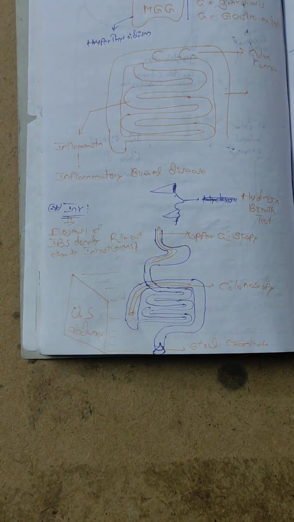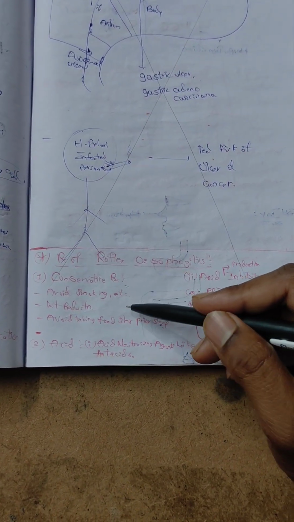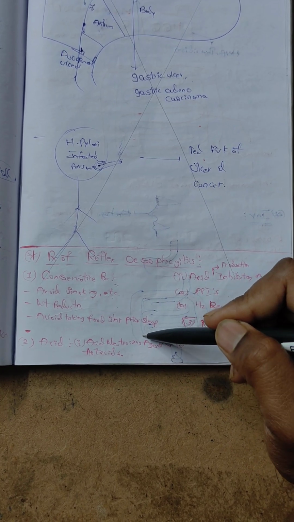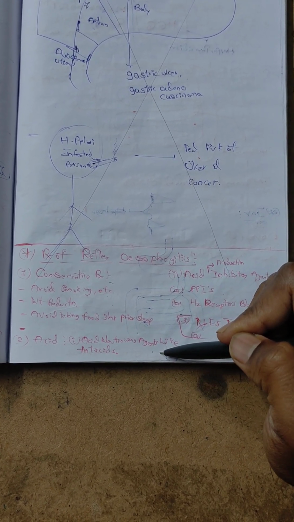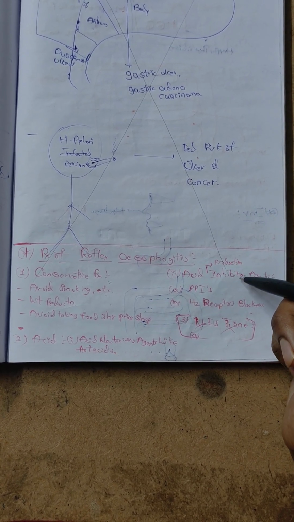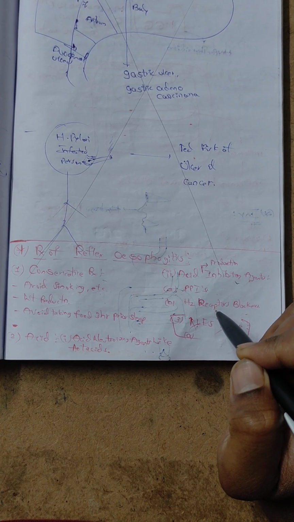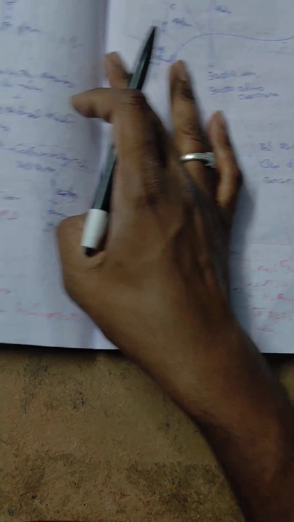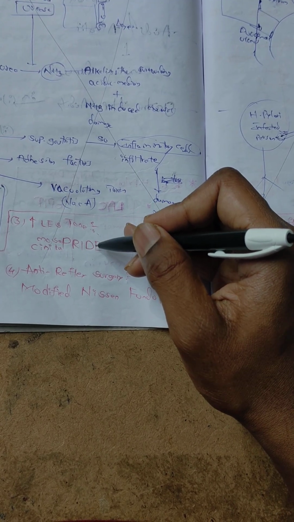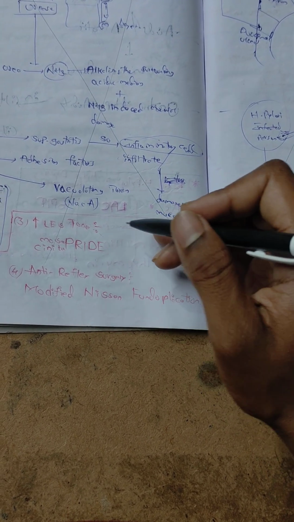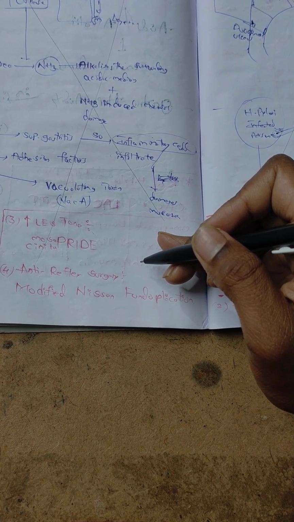Next, let's go to the treatment part. Treatment includes conservative treatment: avoid smoking, weight reduction, avoid taking food 3 hours prior to sleep. Next, acid neutralizing agents like antacids, acid production inhibitory agents like proton pump inhibitors, and H2 receptor blockers. Next, lower esophageal sphincter tone is increased by mosapride and cinitapride. Anti-reflux surgery includes modified Nissen fundoplication.